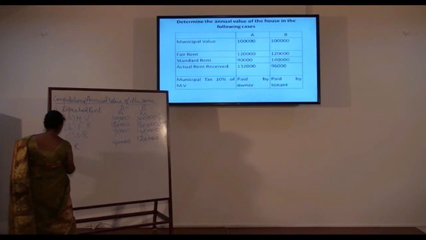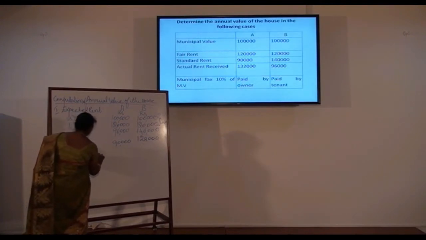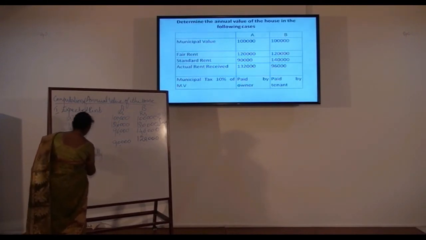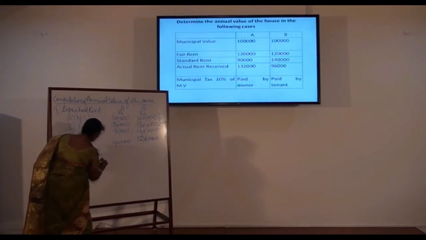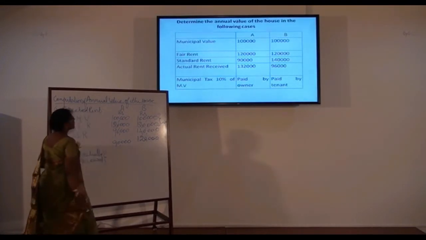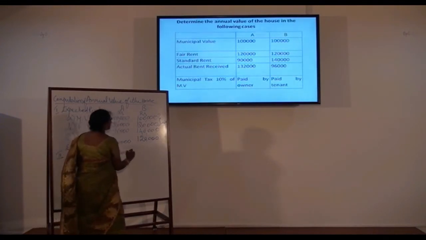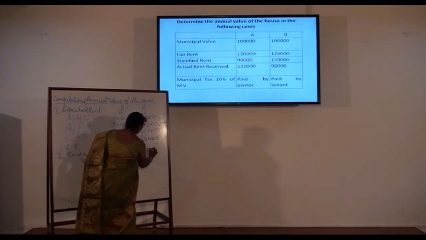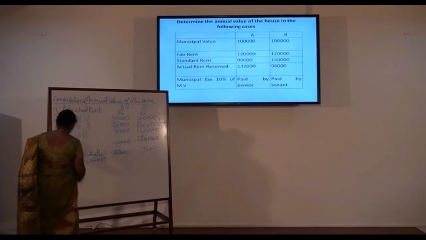Then step 2, rent actually received. Rent actually received is 1,32,000 for house A and 96,000 for house B. Now step 3. What is step 3?